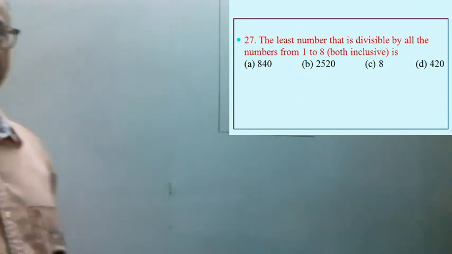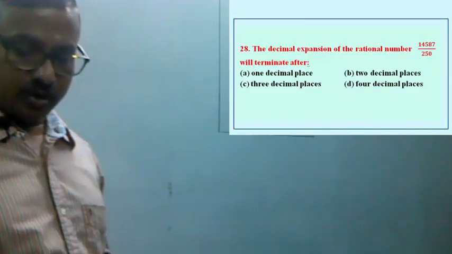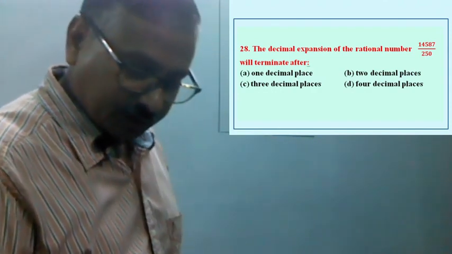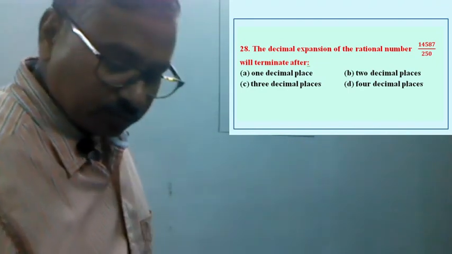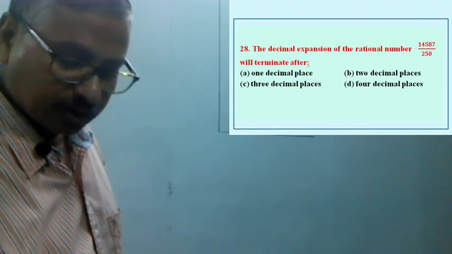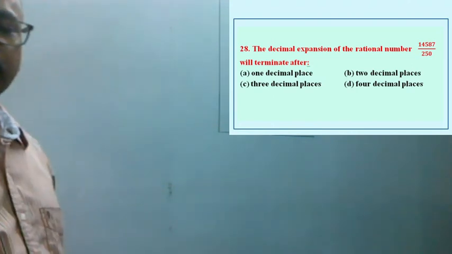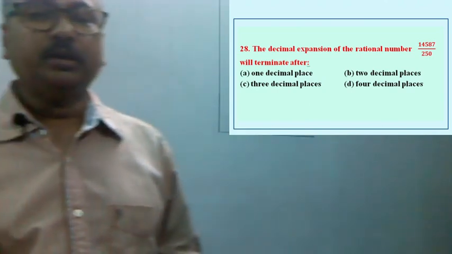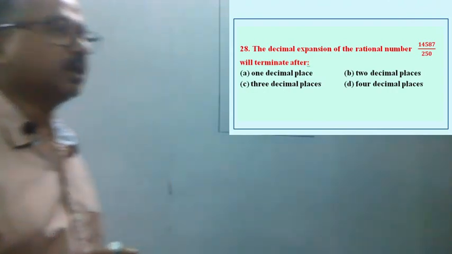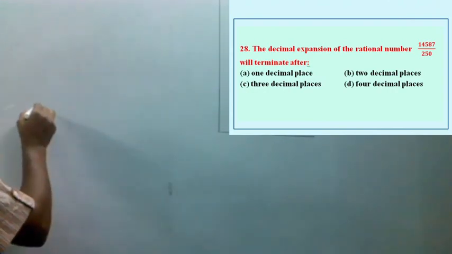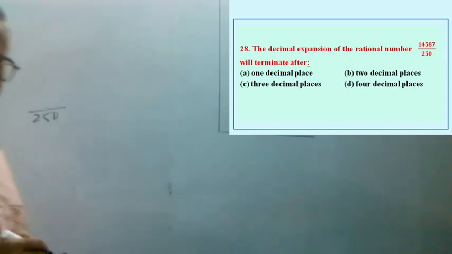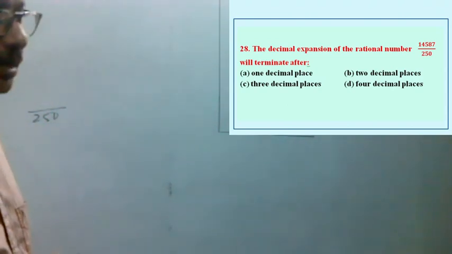Now let us move to the next question, that is question number 28. Here it is given the decimal expansion of the number, where the numerator is 14587 and the denominator is 250. The decimal expansion of the rational number will terminate after how many places? So the denominator is 250 and the numerator is 14587.